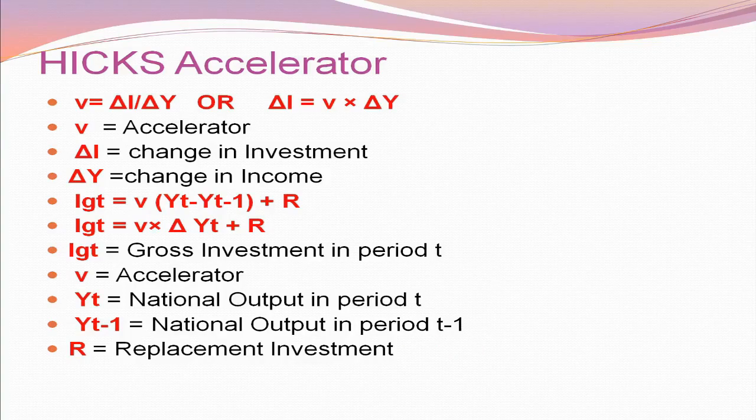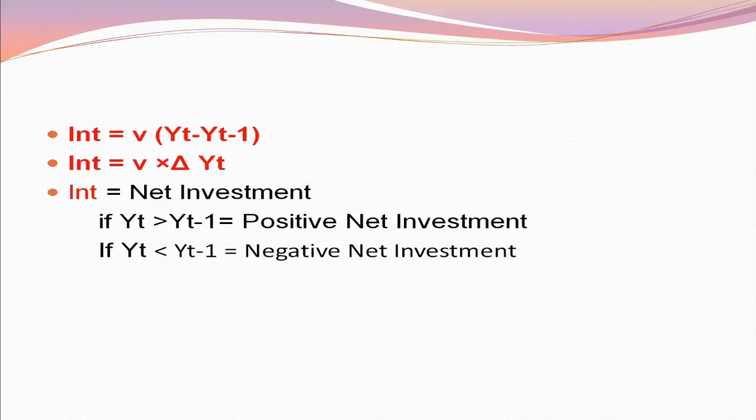The equation tells us the gross investment during period T depends on the change in output from period T minus 1 to period T, multiplied by the accelerator V, plus replacement investment R. If we want to know net investment, that is I_NT is equal to V into (YT minus YT-1), or I_NT is equal to V into delta YT.